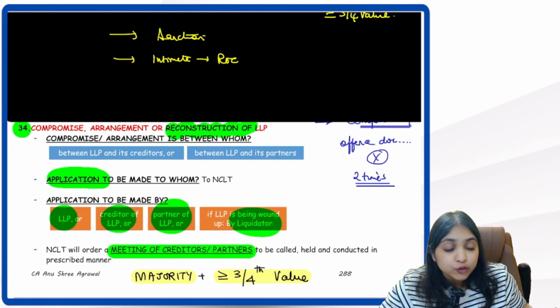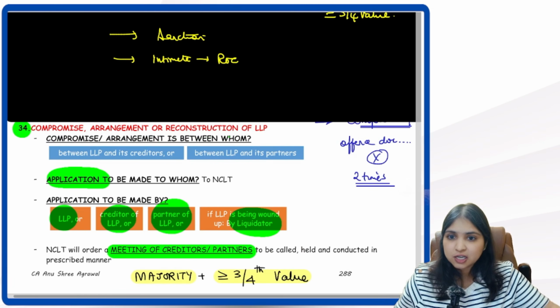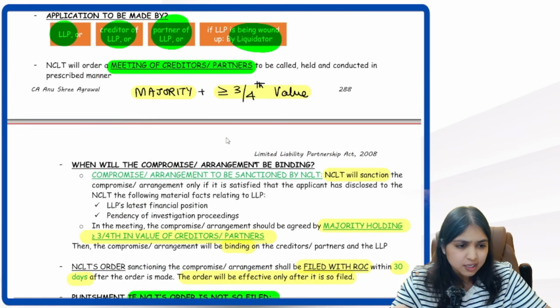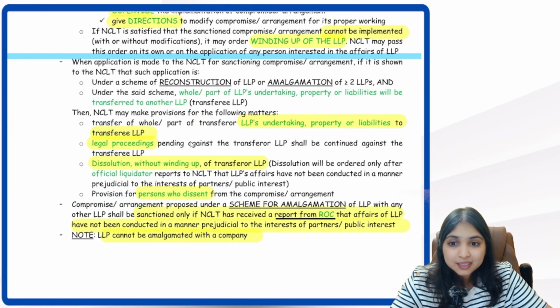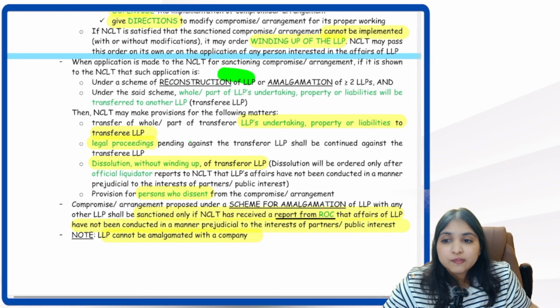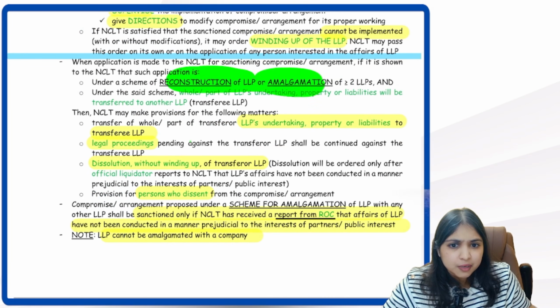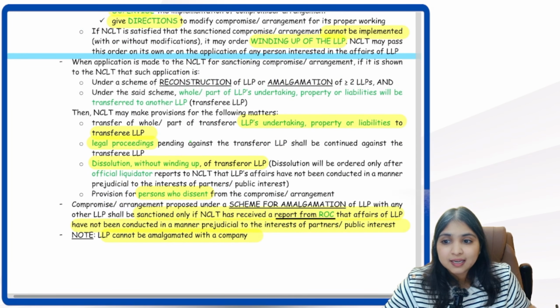Now what are we left with? We are left with reconstruction of LLP. Now what is reconstruction? Reconstruction can either be demerger or it can be amalgamation. Both will come under reconstruction of LLP. So in that case, again we have to go to the NCLT.